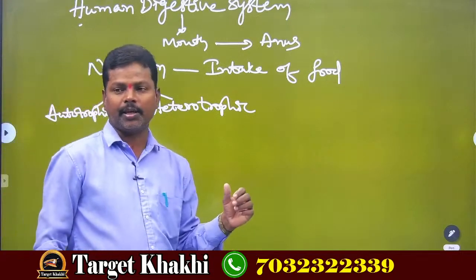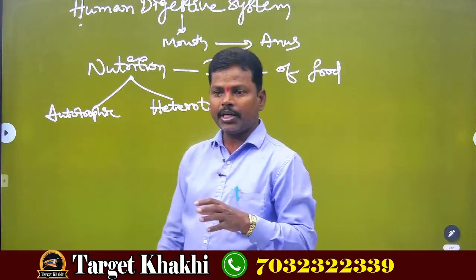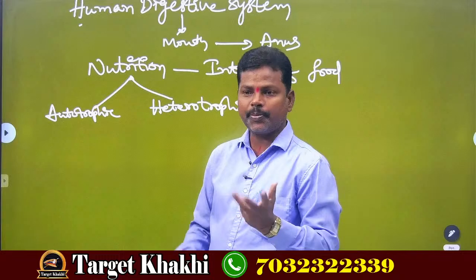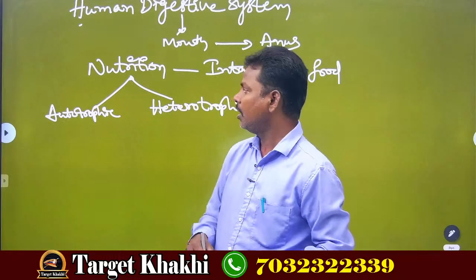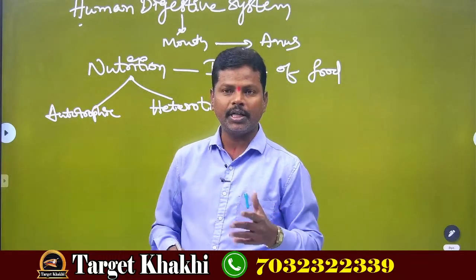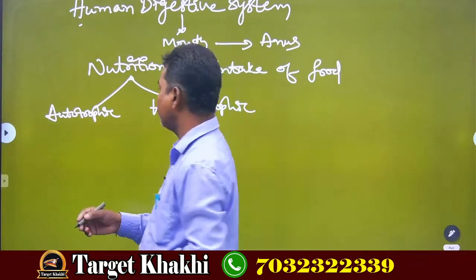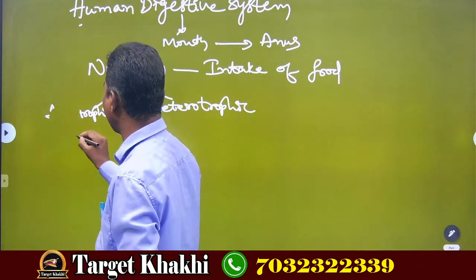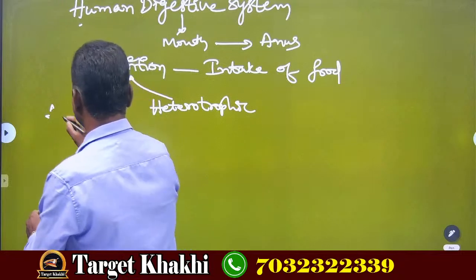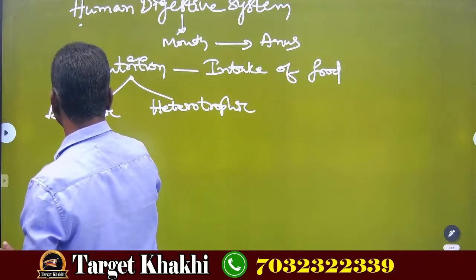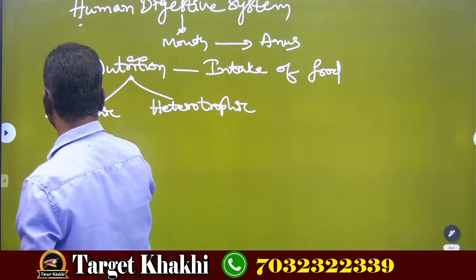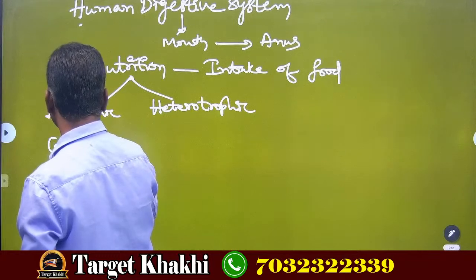Autotrophic nutrition is nothing but the nutrition in which the food is prepared by themselves. Who will prepare food by themselves in nature or in our surroundings? They are nothing but the green plants.